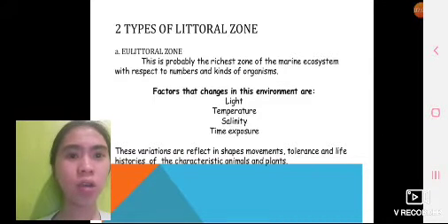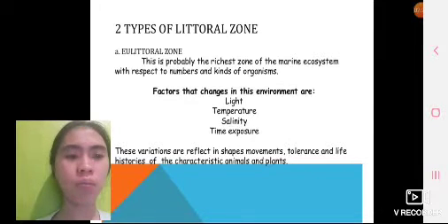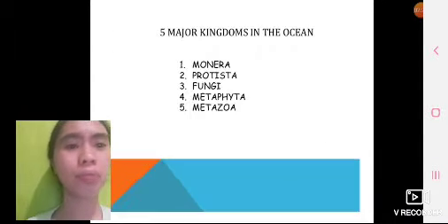There are two types of littoral zone. First is the littoral zone. This is probably the richest zone of the marine ecosystem with respect to numbers and kinds of organisms. Factors causing changes in the environment are light, temperature, salinity, and time of exposure. These variations are reflected in the shape, movement, tolerance, and life histories of the characteristic animals and plants.